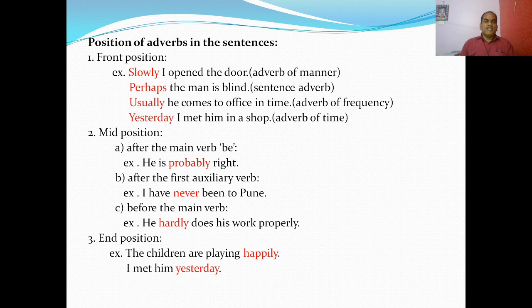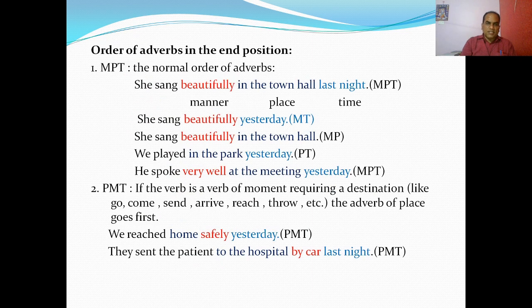So we have already discussed the position of adverbs in the sentences. Adverbs can be used at the beginning of the sentence, at the middle of the sentence, or at the end of the sentence. So let us discuss the order of adverbs in the end position. If more than one adverb comes in the end position, how can you use them and what is the order?